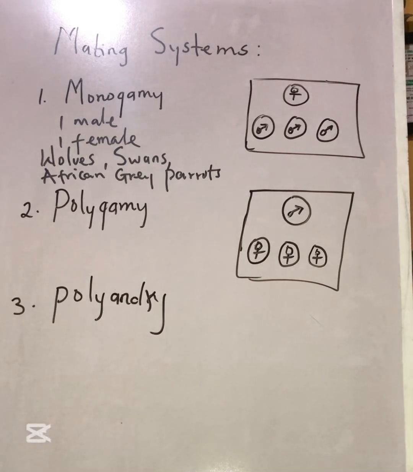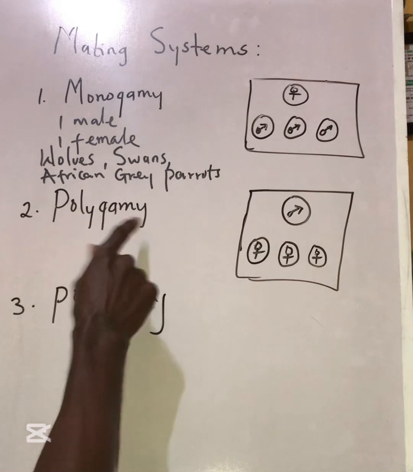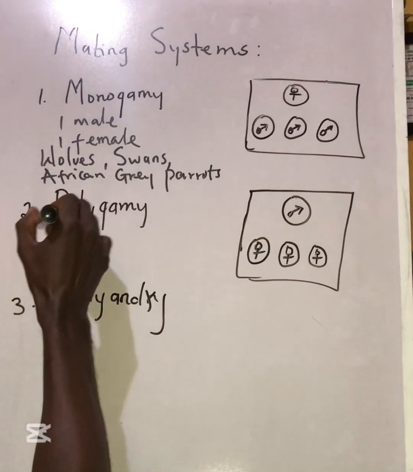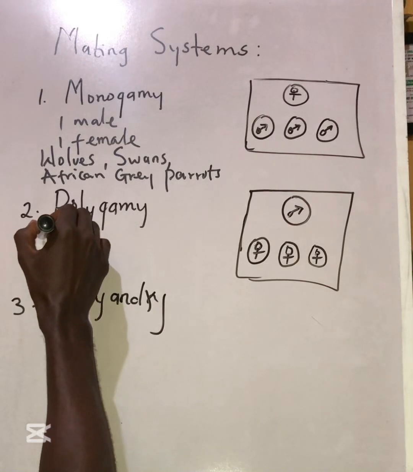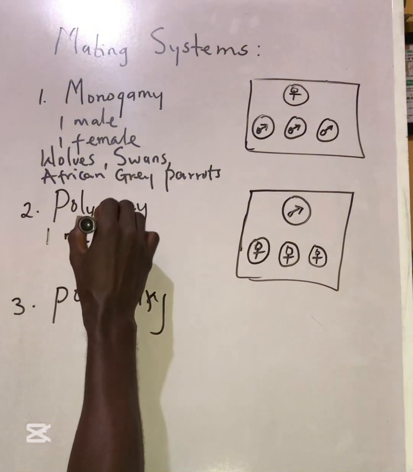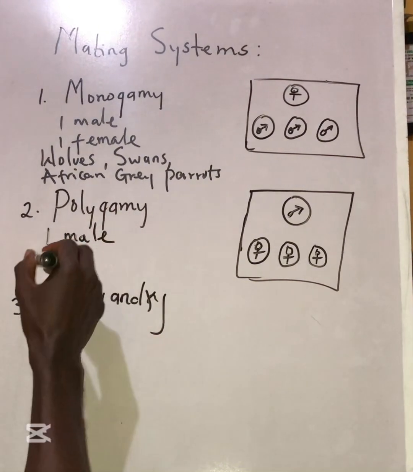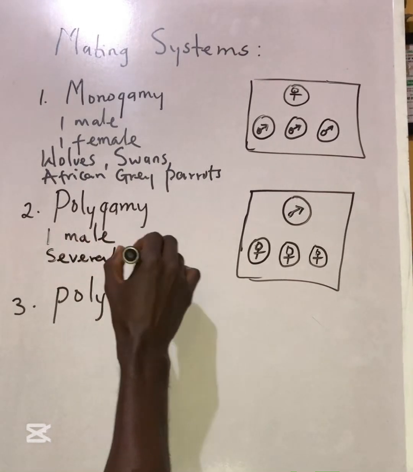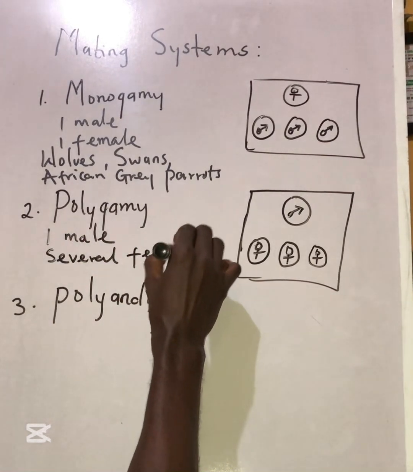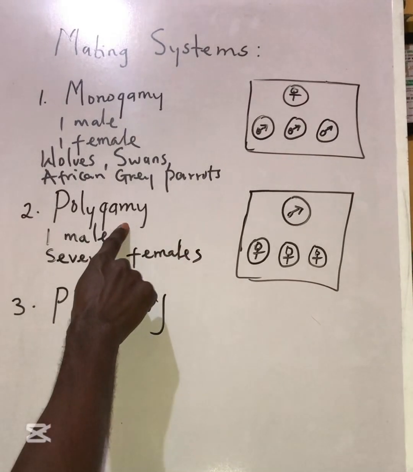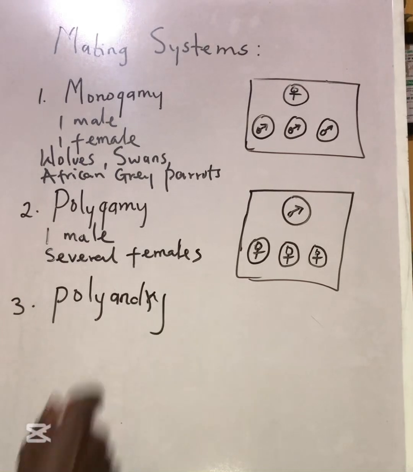Let's look at polygamy. Poly means many, more than one, and of course, gamy, we're talking about mating system. So here we have a situation where we have one male organism with several female organisms. One male, several females.